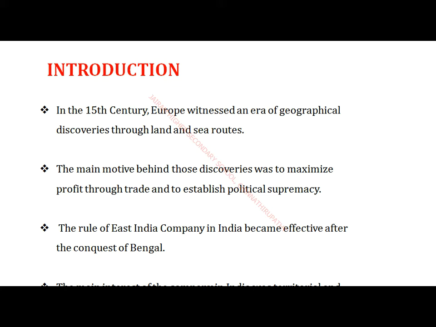After their arrival they occupied a lot of states from our local rulers who ruled in the four directions of India. What are the directions? North, south, east and west. For example, in the north the rulers were the Mughal emperors.